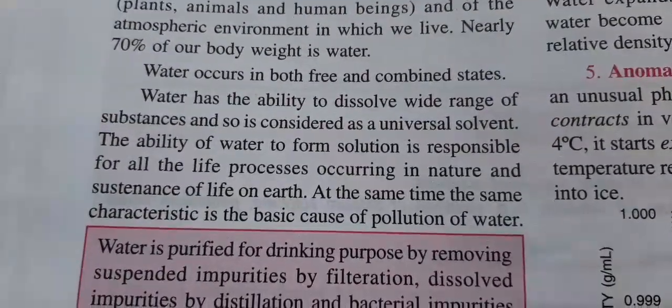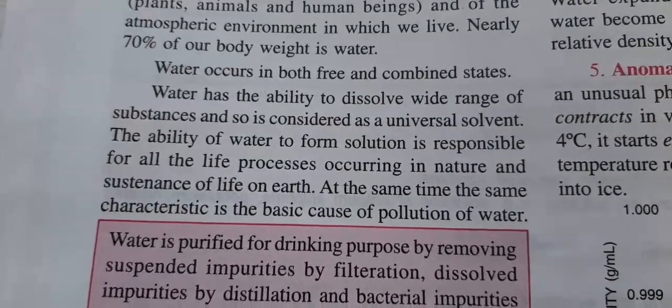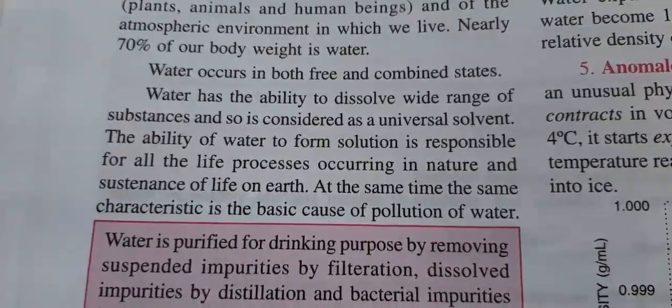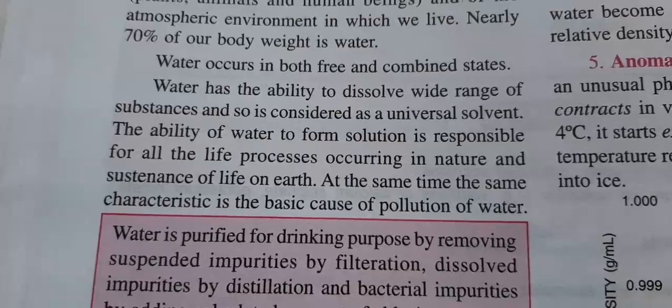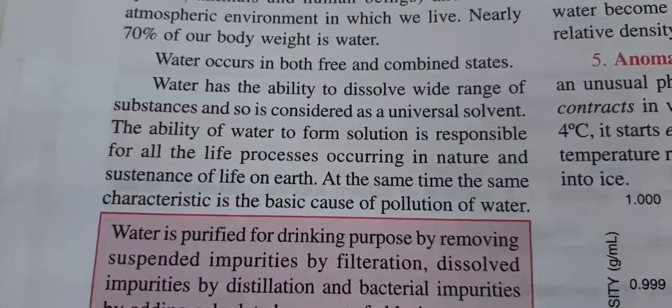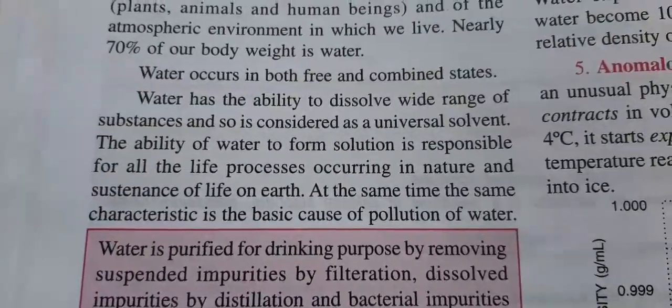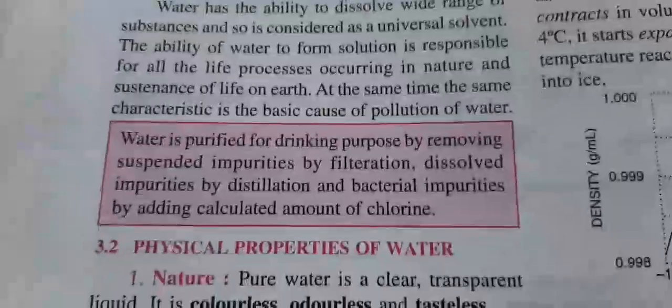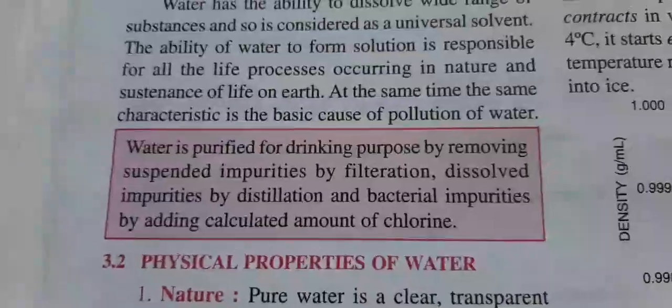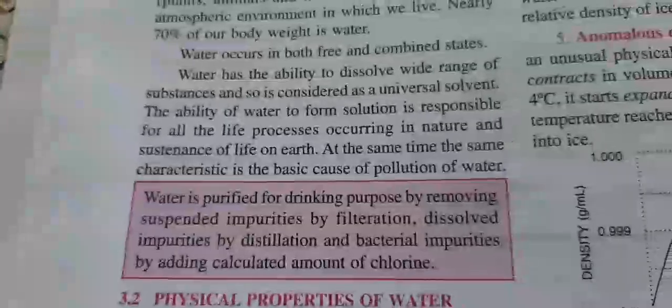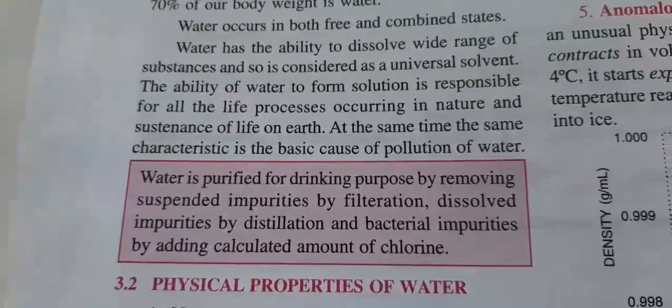The ability of water to form solutions is responsible for all life processes occurring in nature and the sustenance of life on earth. At the same time, this characteristic is also the basic cause of pollution. Pollution of water comes up because of the same universal solvent property.